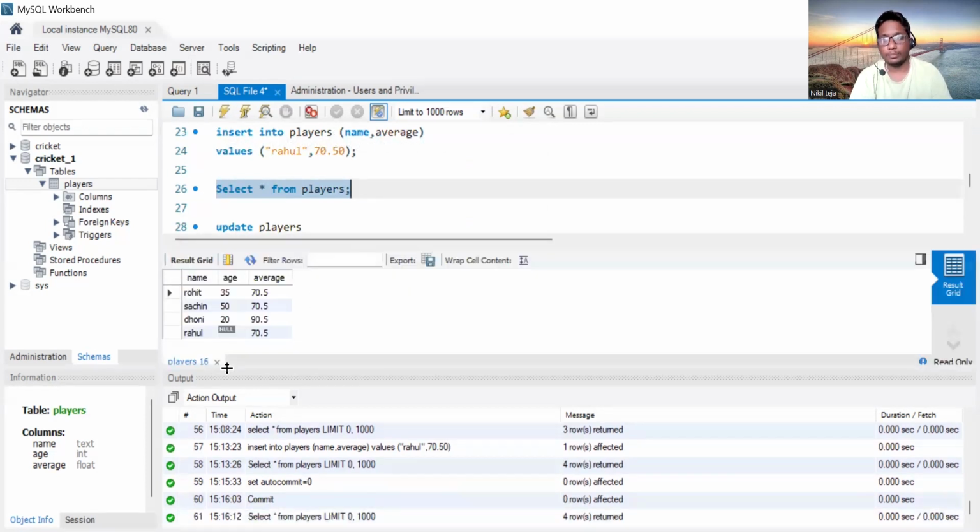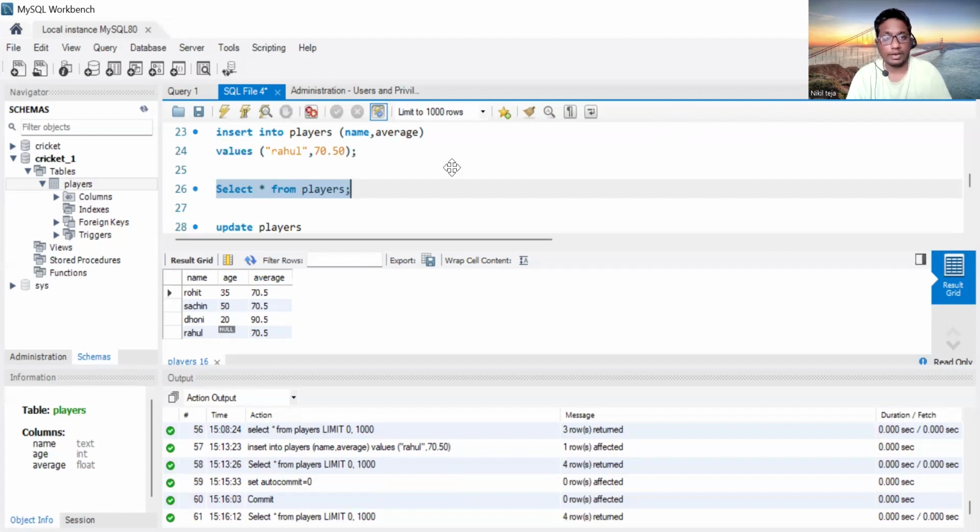If you close the MySQL server or software, and even after you log in again, the changes will remain permanent. It will not be temporary. With temporary changes, if you close the server and log into the MySQL server again, the changes will be gone, but not with commit. Why? Because the changes remain in a permanent state.